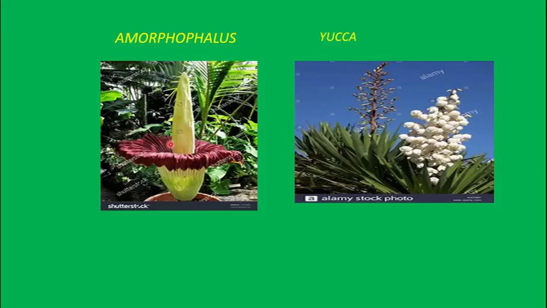And what they do when they come, they get attracted by the false smell, and they mainly lay eggs over here. And in turn, the flower will get pollinated by the moth when it visits another flower. So there is two-way help for the moth as well as for the flower.